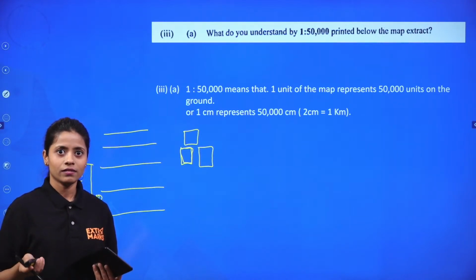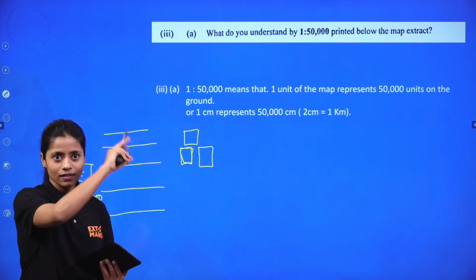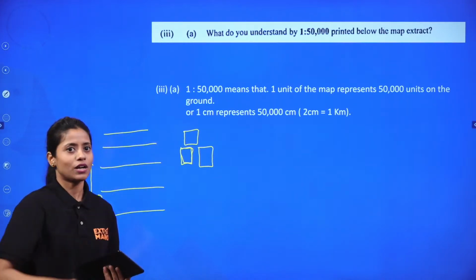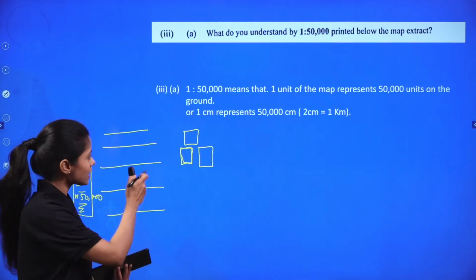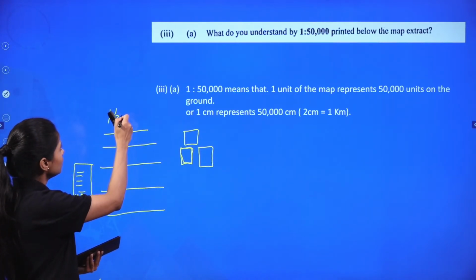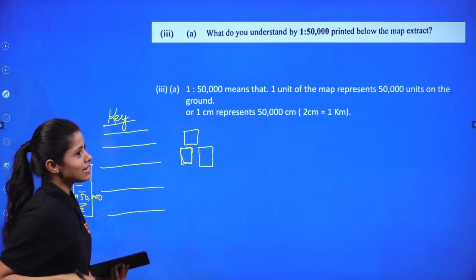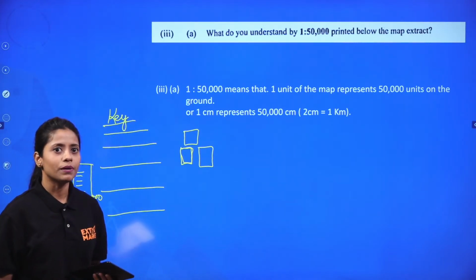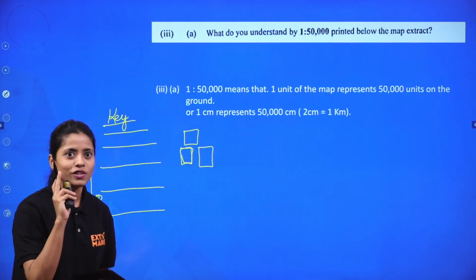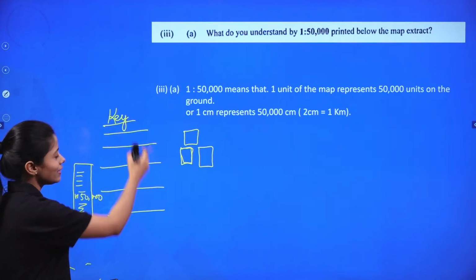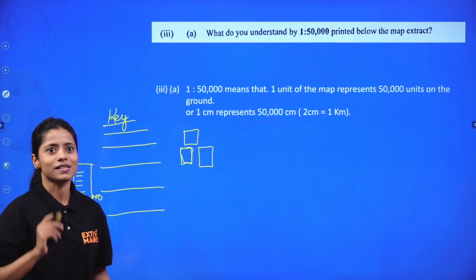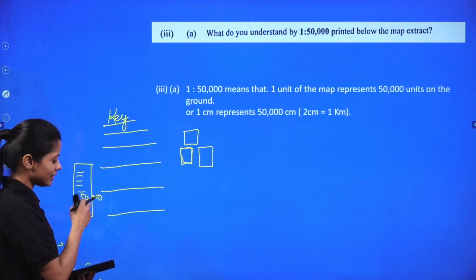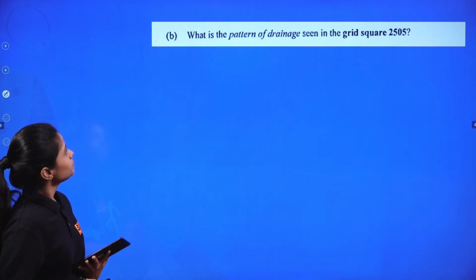Map extract. So that was your map extract, complete whole map extractions. And this was a very repetitive question. A lot of questions come from the key part. If you see the 2019, 20, 21, 22 papers, one permanent question comes from the symbol and the key part, which is given to you. One permanent question, one numerical question is always there. And it is very simple to get the answer from here, right?